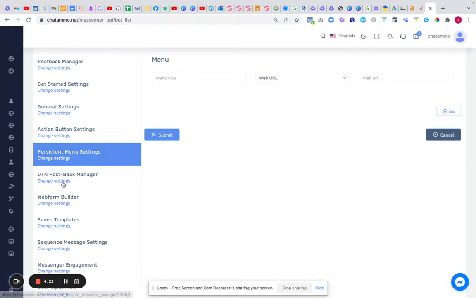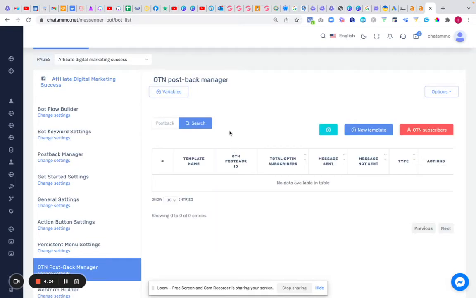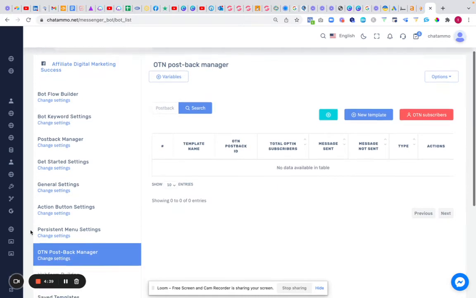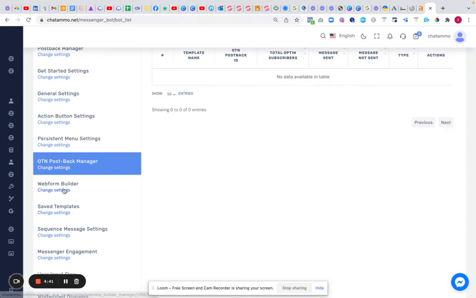Next, you've got your postback OTN manager. Now, this is something that needs to be set up via Facebook. On your Facebook page, there's a little button which says, would you like to enable OTN on your page? You simply click that button and it's all done. It's that easy.